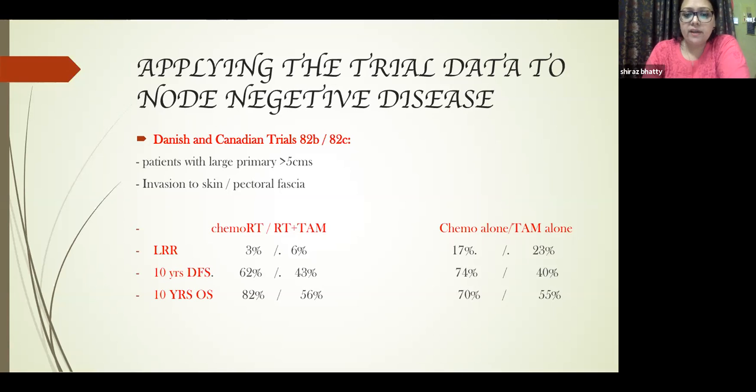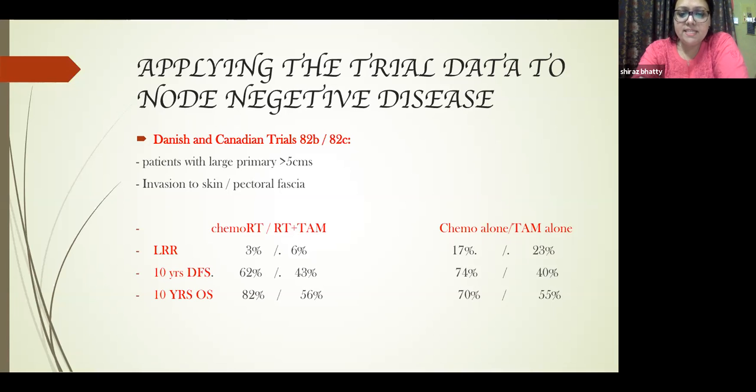The loco-regional recurrence was seen in both 82B and 82C, chemo-RT and radiotherapy with tamoxifen. The loco-regional recurrence was good, 3% and 6% in both the RT arms, whereas it rose to 17% and 23% in the chemo and TAM alone arms.